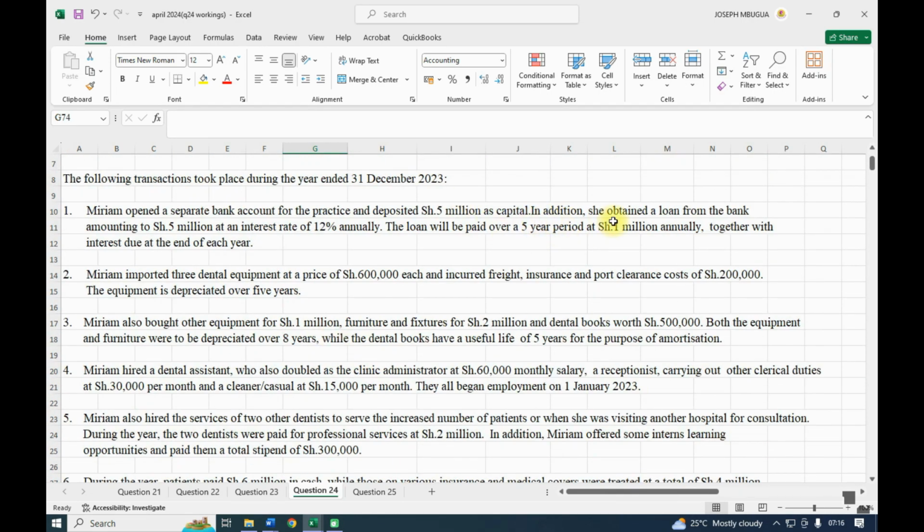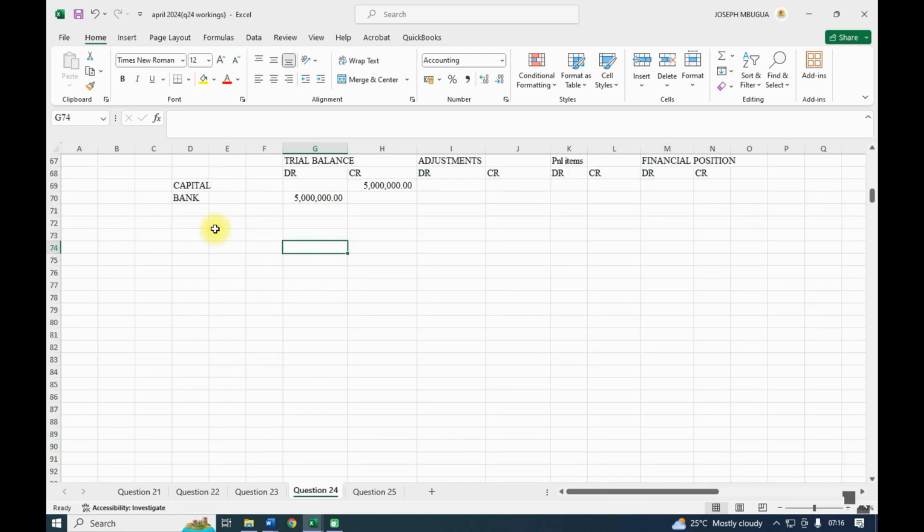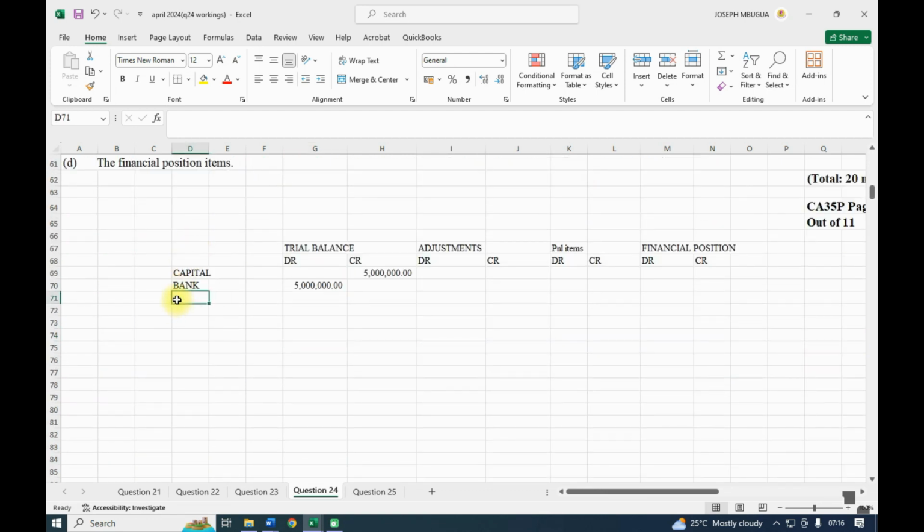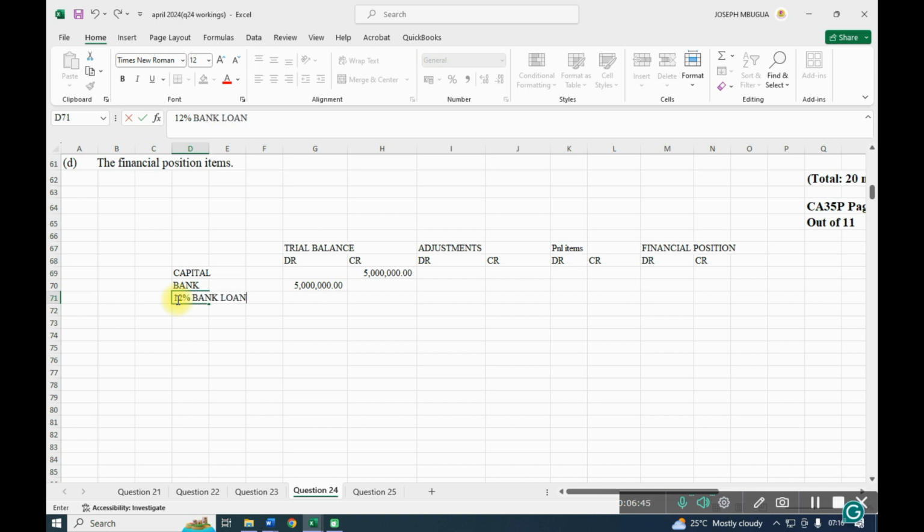The second part, in addition, she obtained a loan from the bank amounting to 5 million at an interest rate of 12% annually. So we have 12% bank loan.